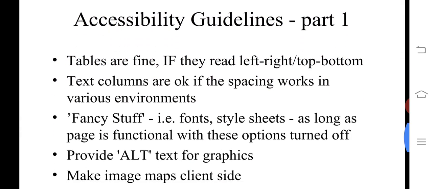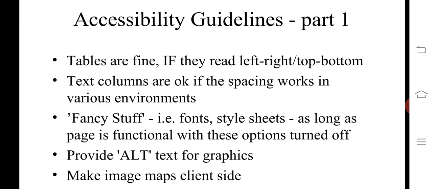Accessibility guidelines part 1. Tables are fine if they read left to right, top to bottom. Text columns are okay if the spacing works in various environments.